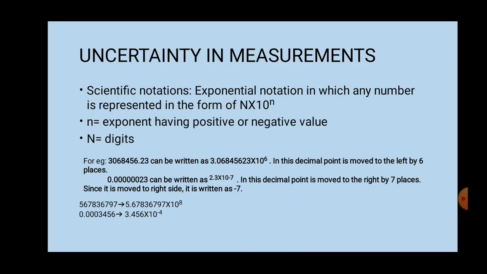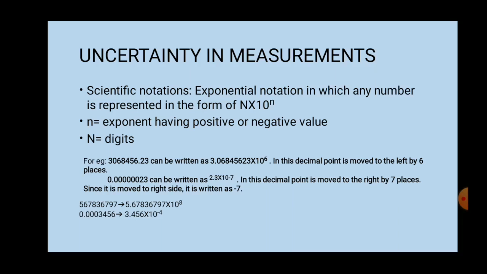That means they faced very big numbers. Now these large or small numbers can be converted into scientific notation with the help of N into 10 to the power n.